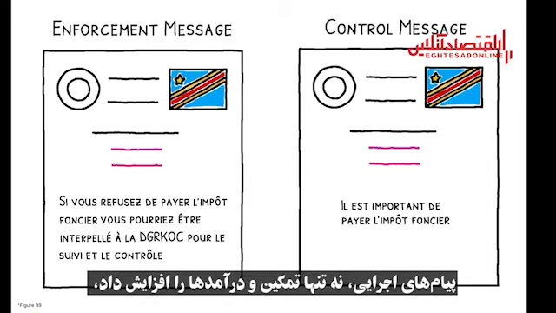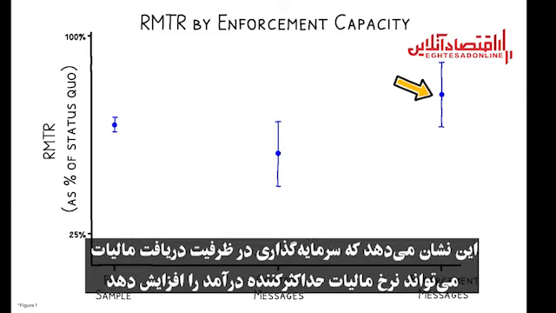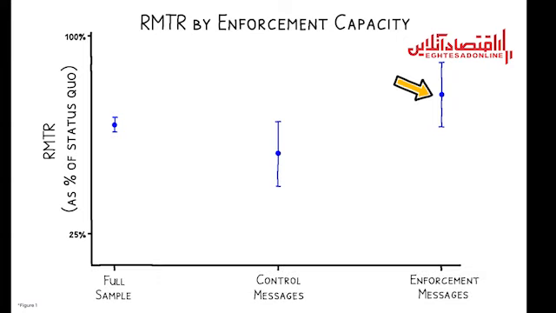Not only did enforcement messages increase compliance and revenues, the estimated RMTR is 41% higher among owners in this group. This suggests that investing in tax enforcement can actually raise the RMTR.